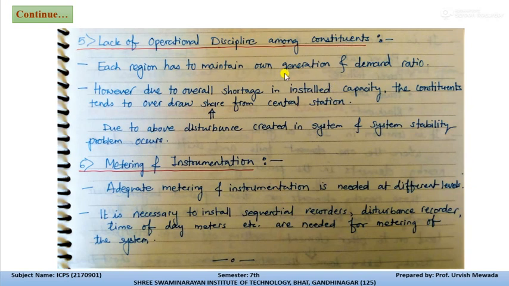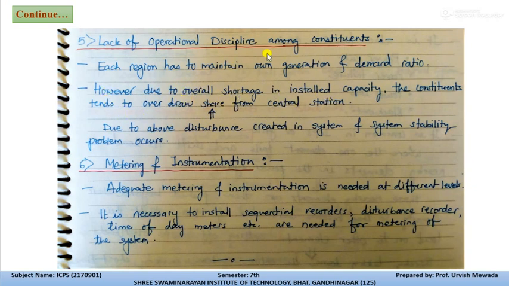If they fail to maintain generation and demand, then the other generating station will deliver the power to the consumers of the local generating station. However, due to the overall shortage in the installed capacity, the constituents tend to overdraw their share from the central station.